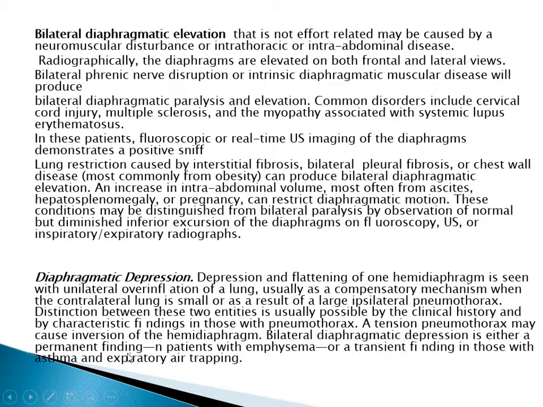We have another subject: diaphragmatic depression and flattening of one hemidiaphragm is seen with unilateral overinflation of a lung, usually as a compensatory mechanism when the contralateral lung is small, or as a result of large ipsilateral pneumothorax. Distinction between these two entities is usually possible by clinical history and characteristic findings when we see the pneumothorax.